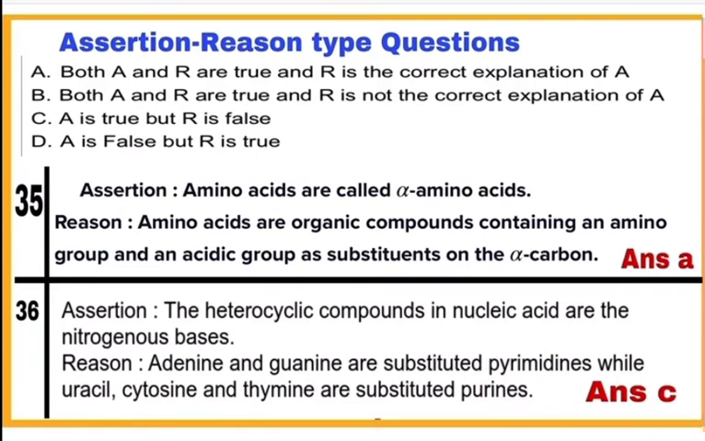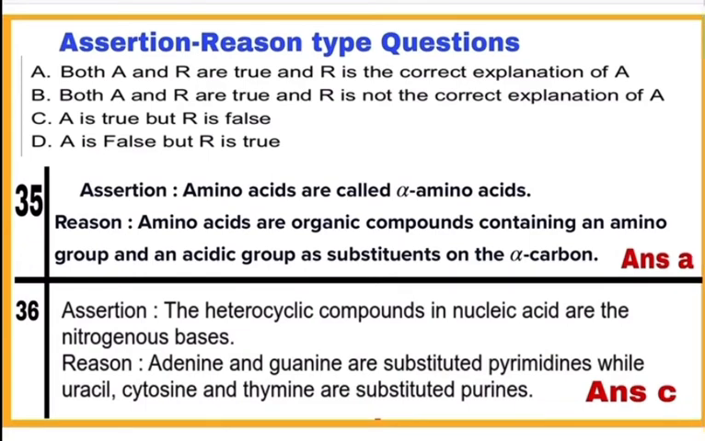Question 36. Assertion. The heterocyclic compounds in nucleic acid are the nitrogenous bases. Correct. This is the true statement. Nitrogenous bases are present in nucleic acids which are heterocyclic compounds.